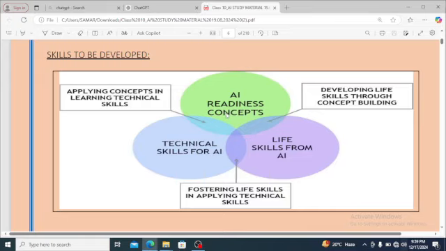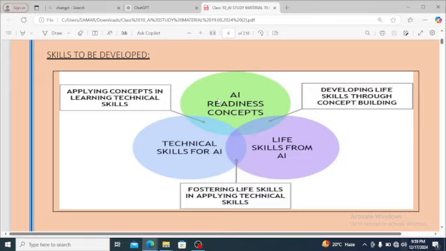I told you that artificial intelligence is the branch of computer science which helps to train the machine. It has some domains like NLP, machine learning, computer vision. So what are the things AI can do? Applying concepts in learning technical skills.